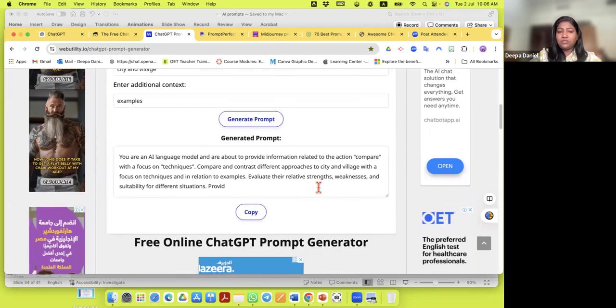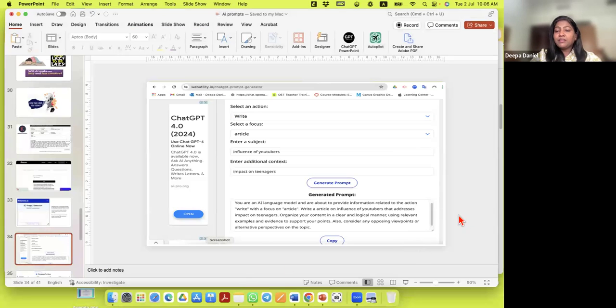So there it comes. See, you are an AI language model and you want this. You just copy it, go back to ChatGPT and paste, and you'll get a beautiful response where it will be comparing for you.